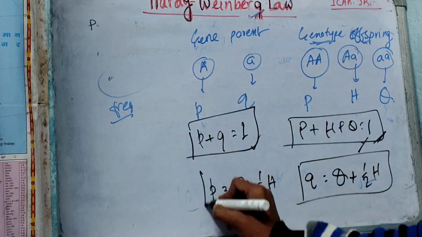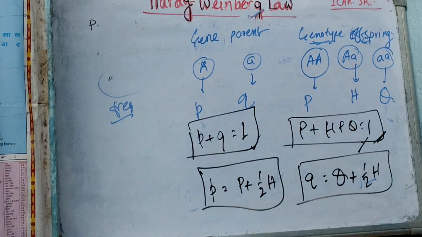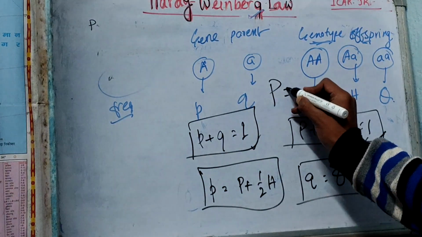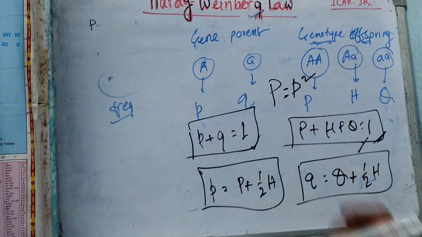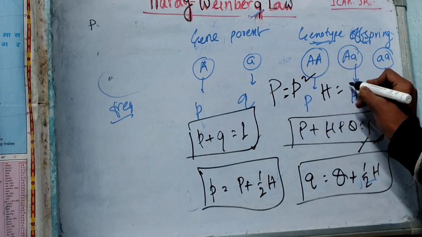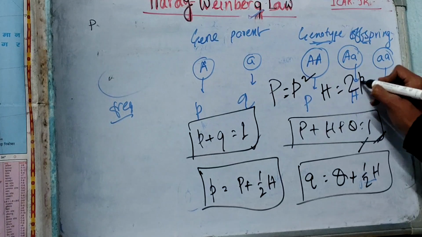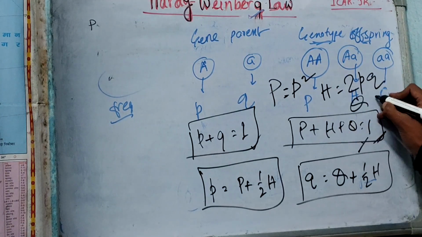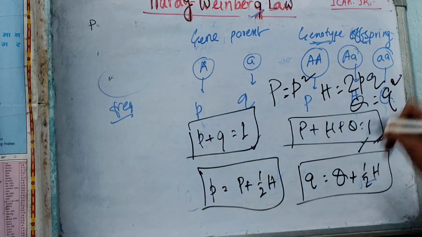There is another relation, and the most important: capital P is equal to small p whole square, capital H is equal to 2pq, and capital Q is equal to small q whole square.